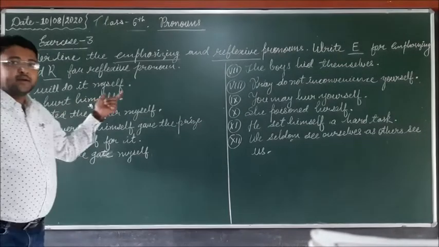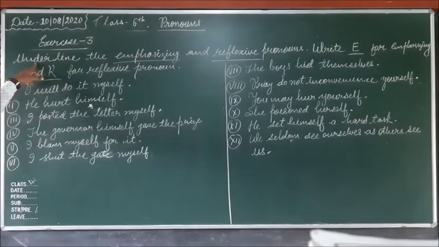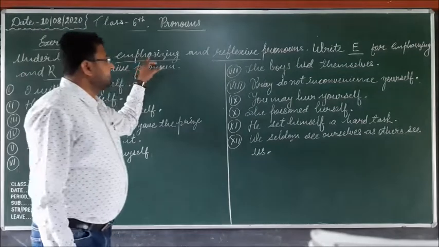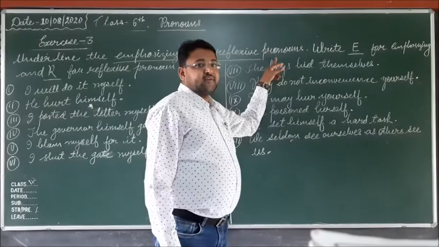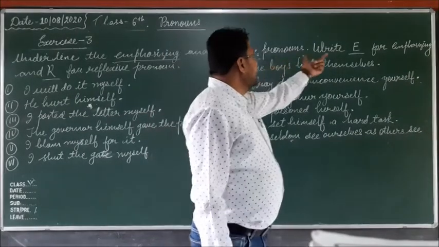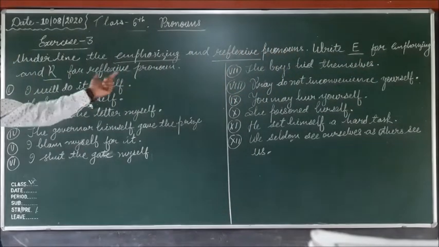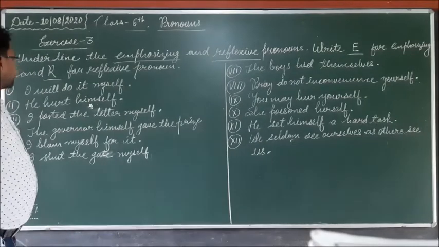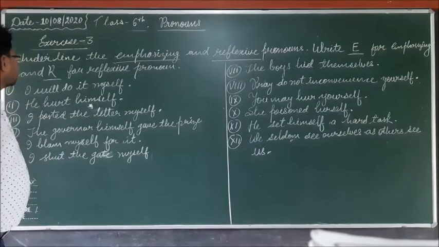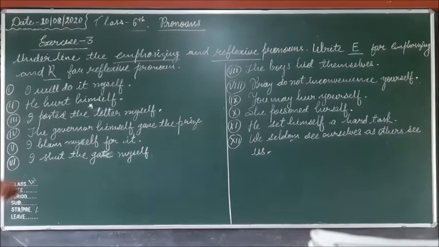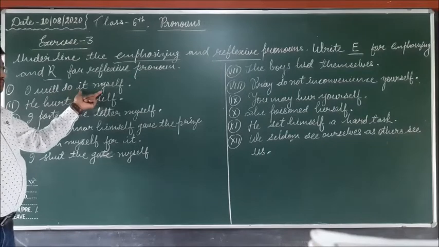Dear students, it's your third exercise of the pronoun chapter. In this exercise, you have to underline the emphasizing and reflexive pronoun. It means you have to find out the emphasizing and reflexive pronoun and write E for emphasizing pronoun and R for reflexive pronoun. So first of all, we take the first sentence. I will do it myself.